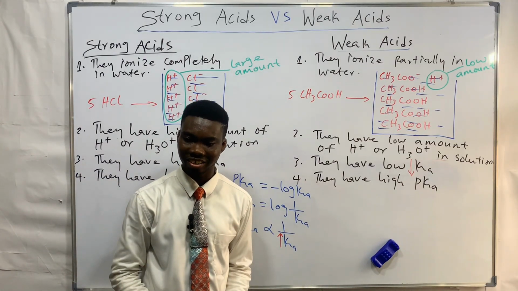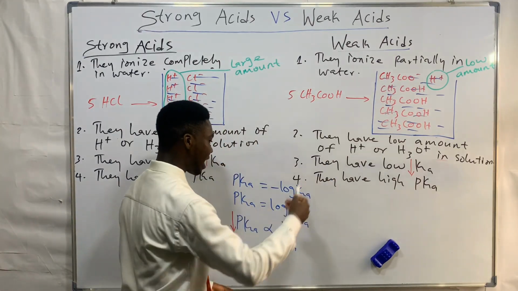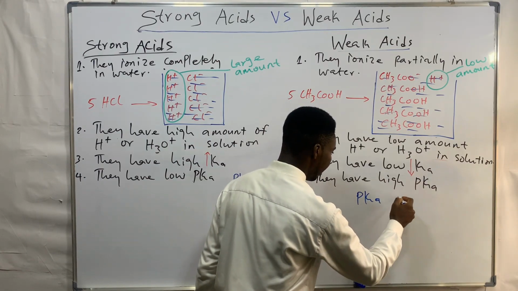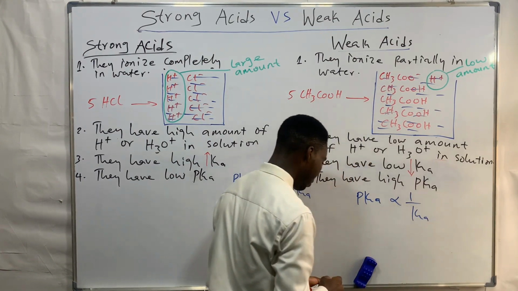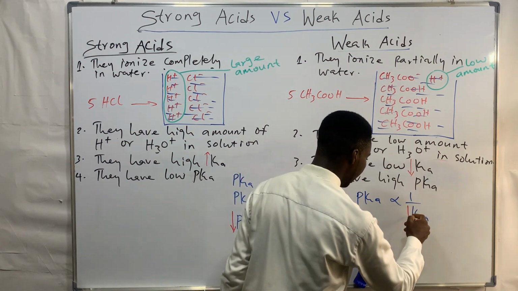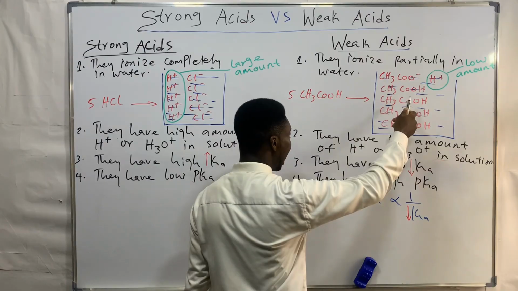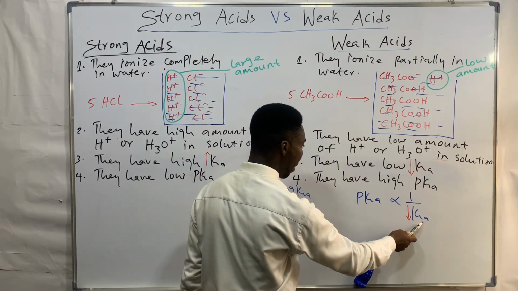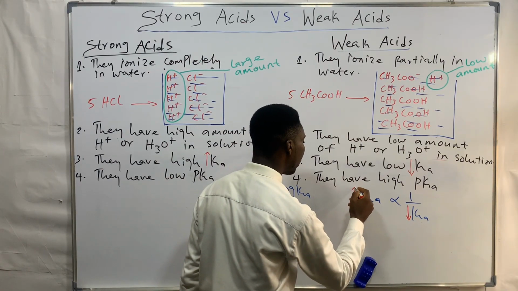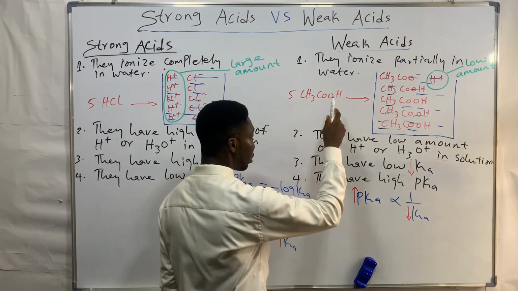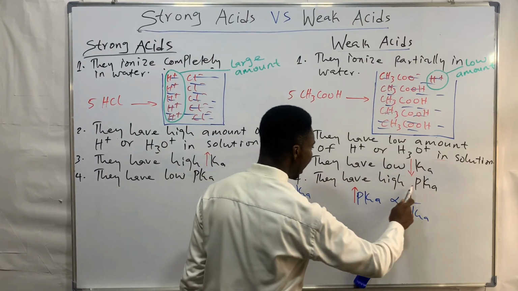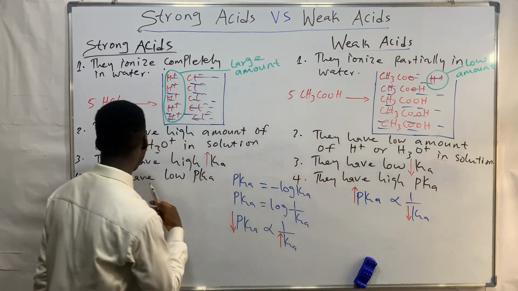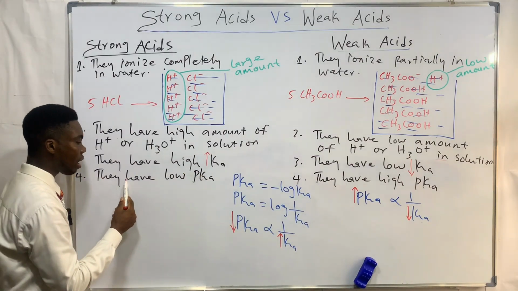So for weak acid, pKa is inversely proportional to Ka. Weak acids usually have low Ka, because they ionize partially in water, isn't it? So they usually have low Ka, and their pKa should be high. So that's why we say weak acids have low Ka and high pKa. If you have low Ka, you should have high pKa. Therefore, strong acids that have high Ka should have low pKa. So it's commonsensical to think that way.